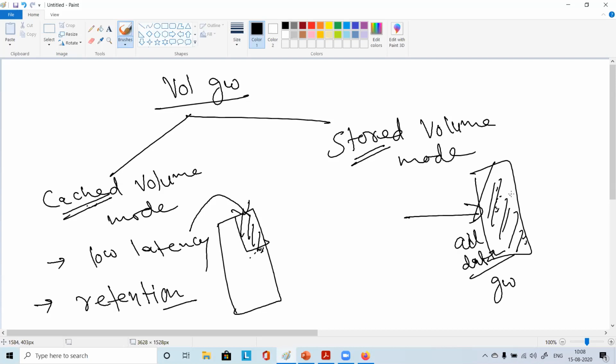So what is the benefit here? All the data is getting stored locally itself. Low latency is the bigger benefit, low latency to all the data. It's kind of your own local storage. In the cached volume concept, you have frequently used data. In this concept, you have all the data, 100% kept here. Say here you have 20% of data kept, 80% not there. Now, what is the benefit of stored volume mode?